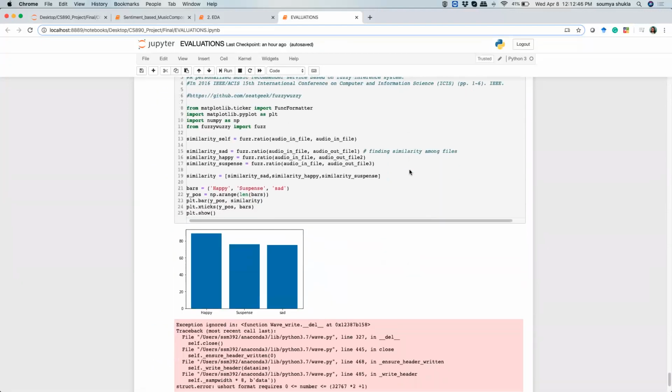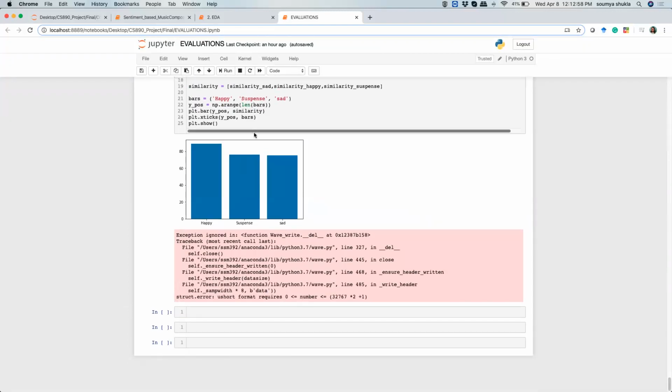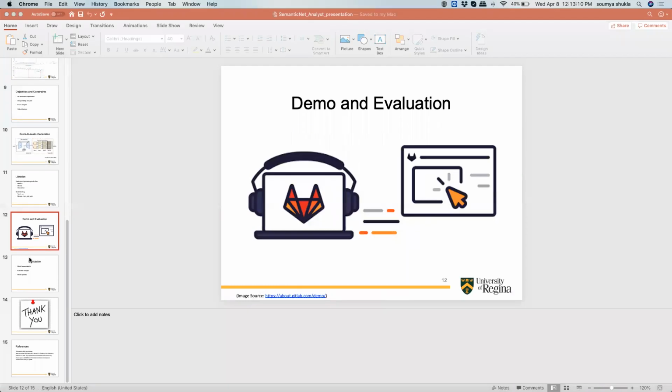So here is what we have achieved using the fuzzy logic package in Python. Here are the similarities of the three emotions compared to the input file. Our input file was a happy song, happy by nature, and the happy one has the highest similarity, then the suspenseful, and then the sad one. So that's the expected behavior of the model.